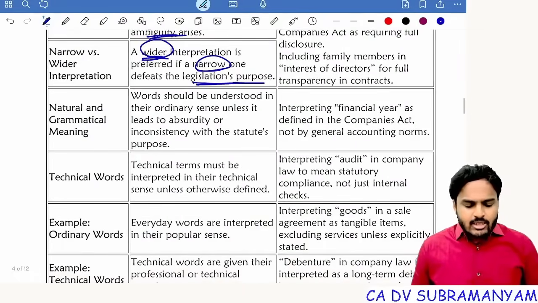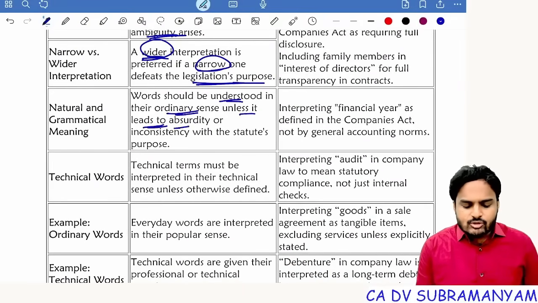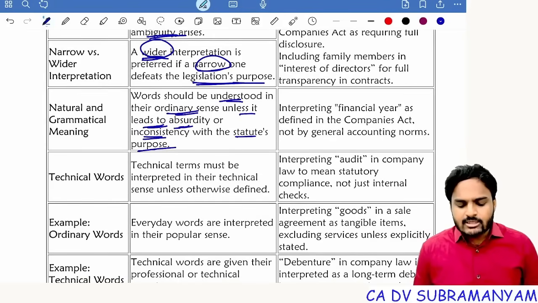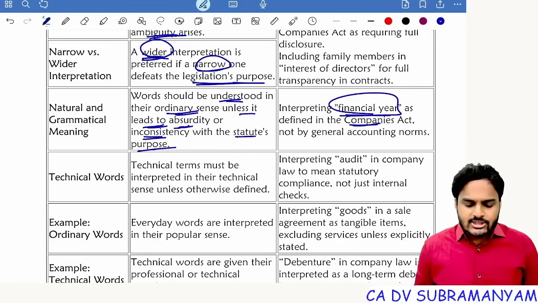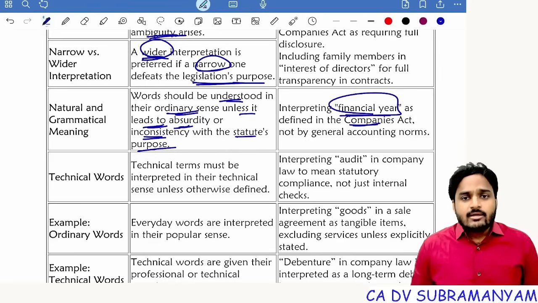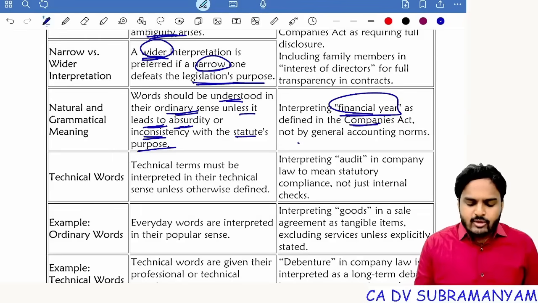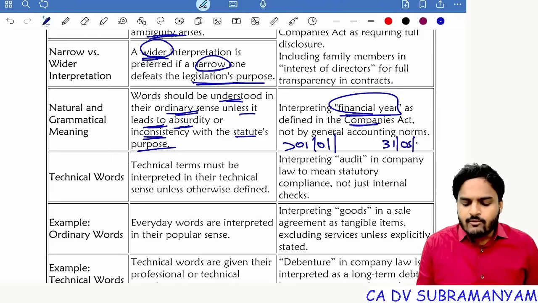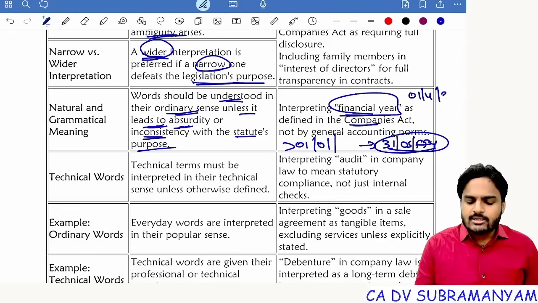Everyone. Next one, natural and grammatical meaning. Words should be understood in the ordinary sense unless that leads to absurdity or inconsistency with the statute's purpose. In the Companies Act, we have a definition of financial year. Now we need to apply the financial year definition to companies as per the Companies Act only. Suppose a company is incorporated on or after 1st January, for them the first financial year closure date is 31st March of the following financial year. Apply this definition for the first financial year of every company. Normally financial year starts with 1st April and ends with 31st March.